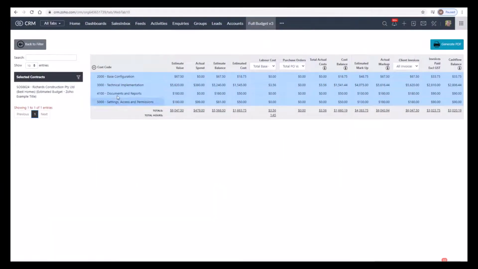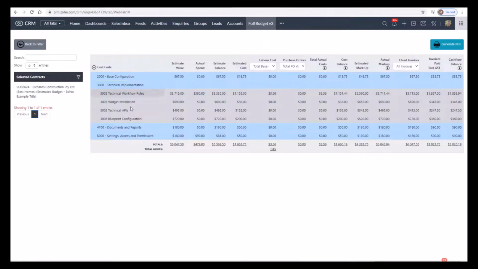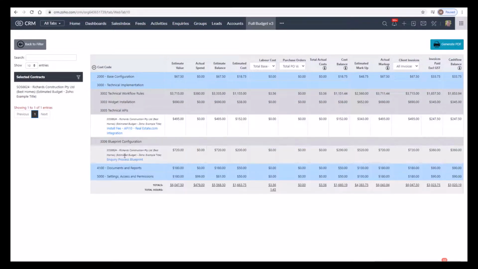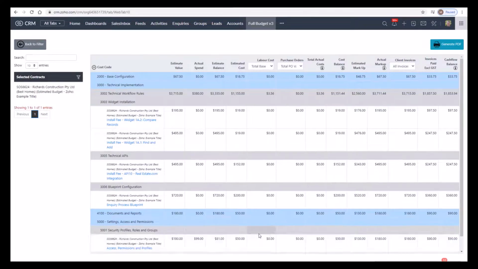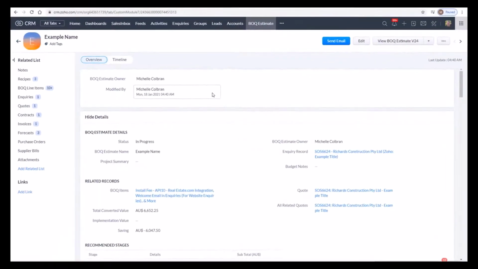So now we can use that information in the budget. And in the budget, we can see what we estimated, what we're actually spending, what our markup is, what our cash flow position is. So we always know the financial position on a job. Now finally, we're just going to jump back into the BOQ estimate now and look at raising purchase orders.